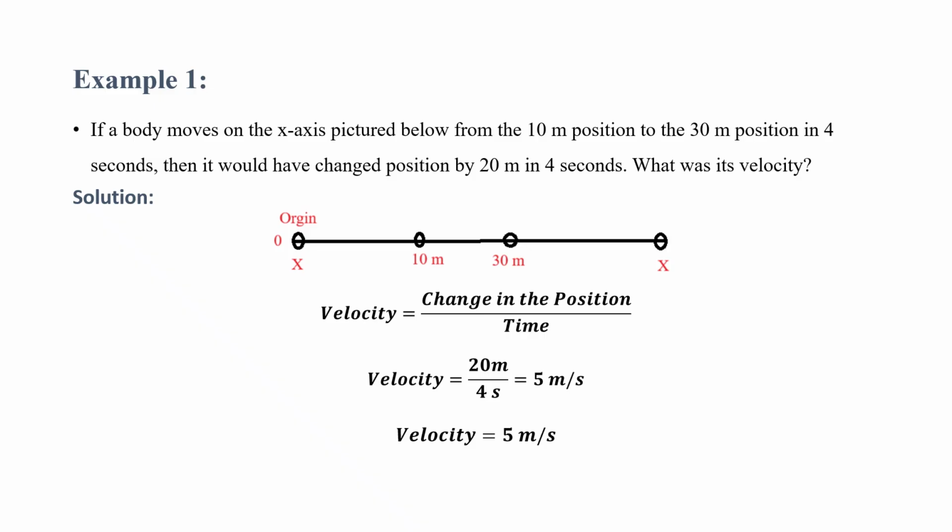Here change in the position from 10 to 30. So total difference distance is 20 meter, by the time is 4 seconds. So 20 meter by 4 seconds equal to 5 meter per second. This is the velocity. Velocity 5 meter per second. This is the way to calculate velocity.